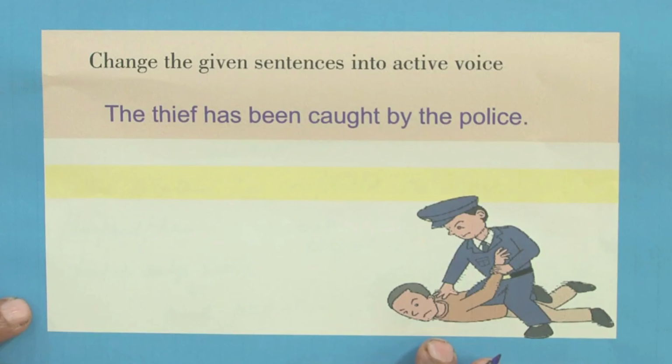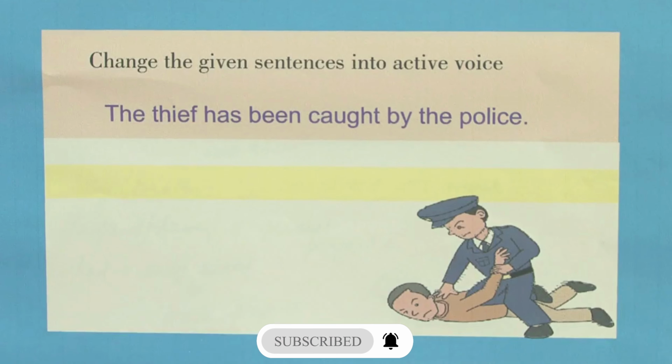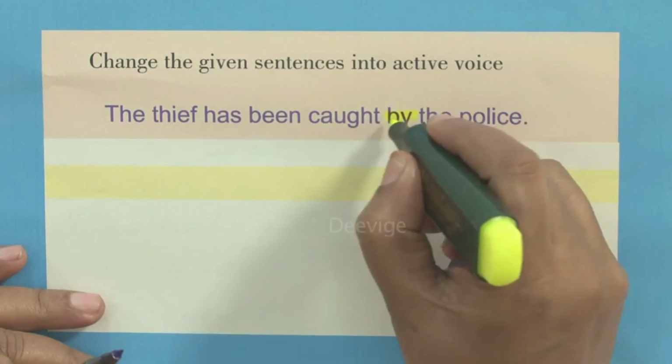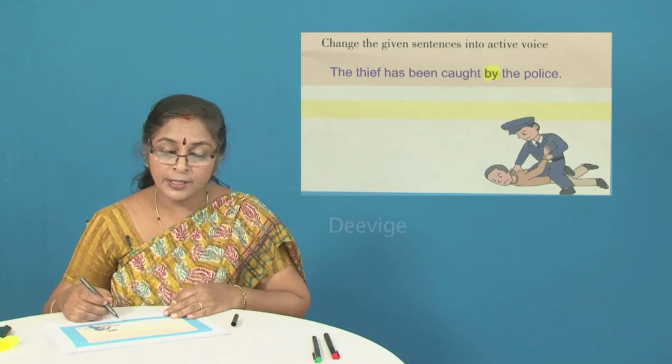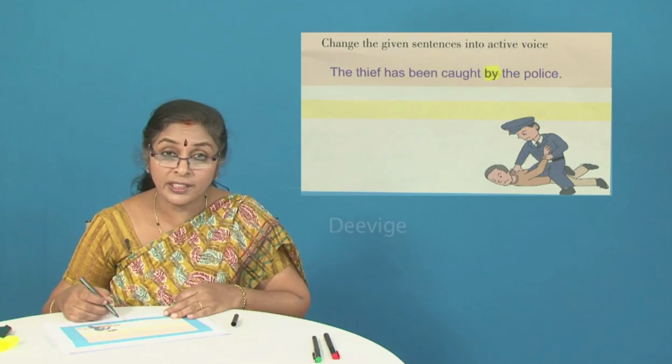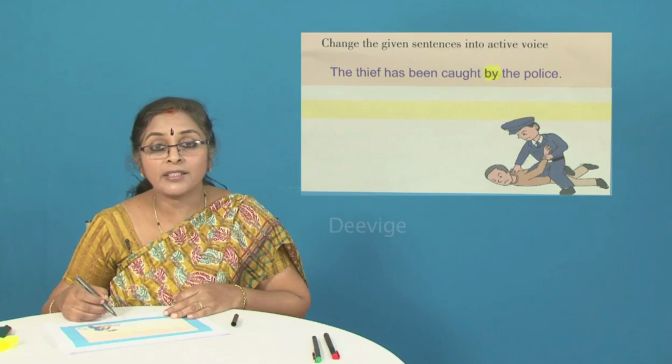So the next sentence that we have here with us is, the thief has been caught by the police. I repeat, the thief has been caught by the police. So we have the preposition by, an indication of the fact that this particular sentence is in the passive voice. Now who is the doer of the action, students? The police will arrest the thief. It is not the thief who is going to arrest the police. God forbid. Let that not happen. It is the thief who is going to be arrested by the police. So the doer of the action is police.